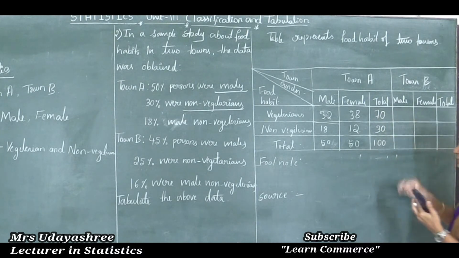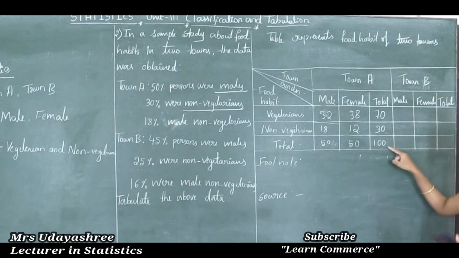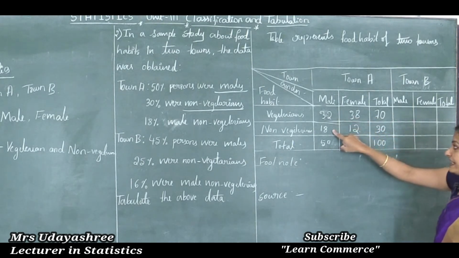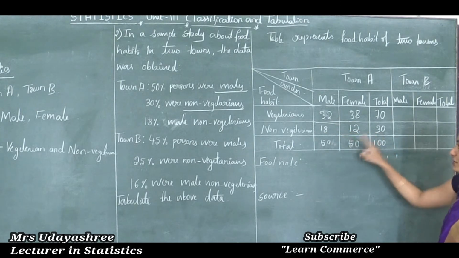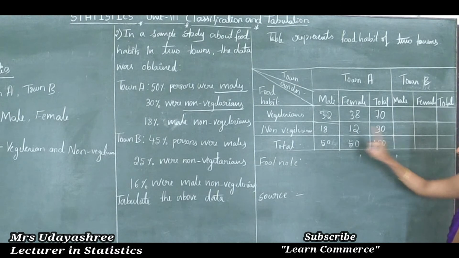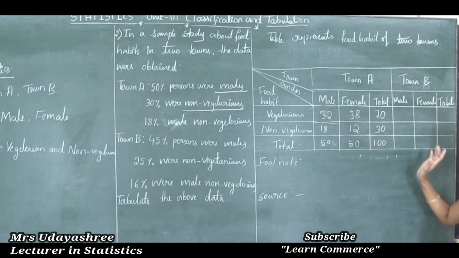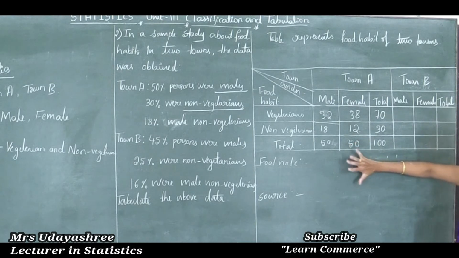Now I will just cross check. 70 plus 30 is 100 only. 38 plus 12 is 50. 32 plus 18 is 50. Then I will cross check like this: 50 plus 50 is 100 only. 18 plus 12 is 30. Then 32 plus 38 is 70. So this town A is satisfied.